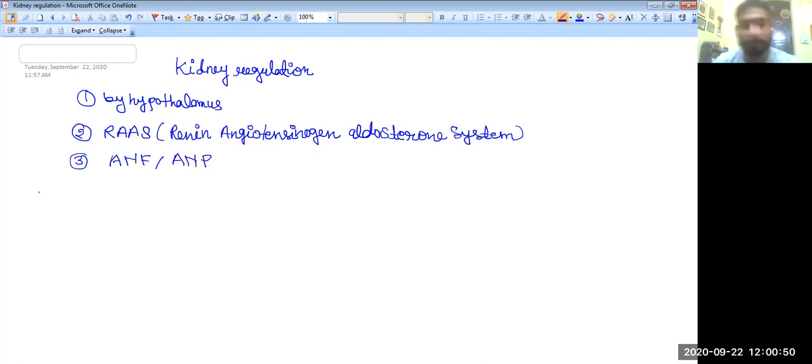Okay, so we will see here about the kidney regulation. There are three different modes by which we generally regulate. First is the hypothalamus, second is the renin-angiotensin aldosterone system, and the last one is the ANF or ANP, atrial natriuretic peptide. So how does the hypothalamus regulate? We are going to discuss the first, that is the hypothalamus.